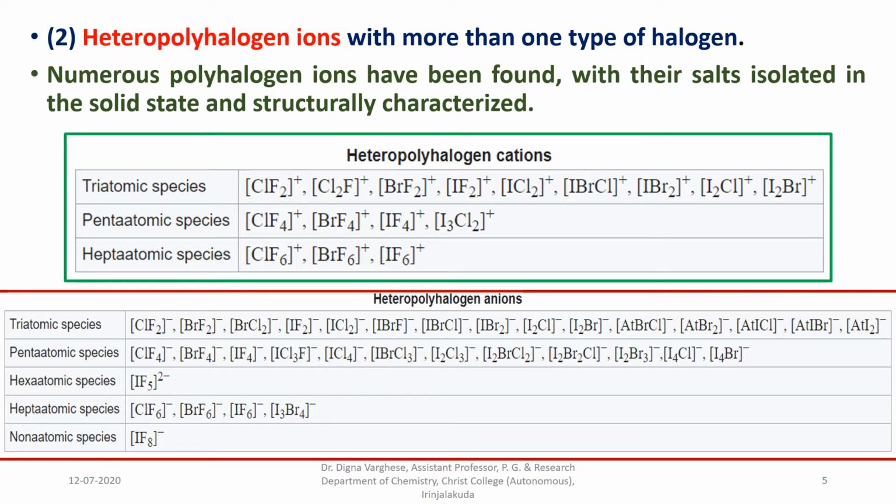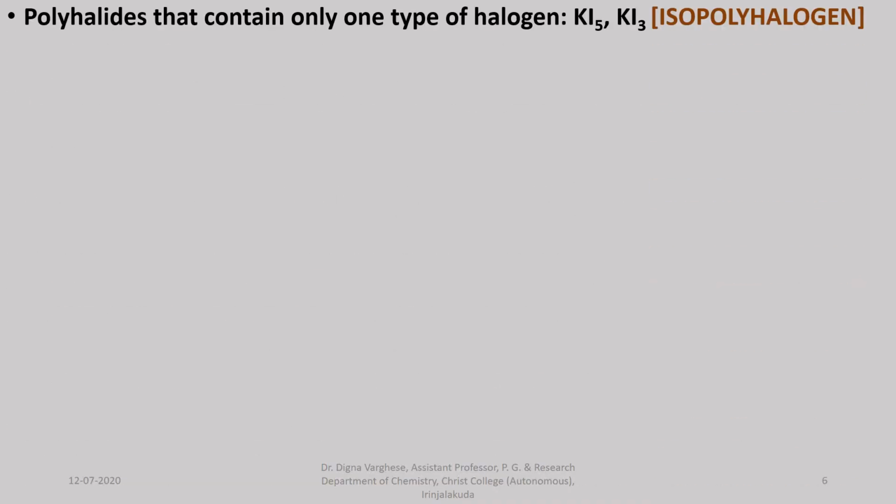So there are two types of polyhalides. First one is homonuclear or homopolyhalogen ions, also known as isopolyhalogen ions, and second one is heteropolyhalogen ions. Polyhalides that contain only one type of halogen are isopolyhalogen; for example, potassium pentaiodide and potassium triiodide.